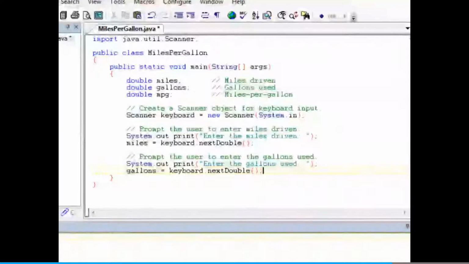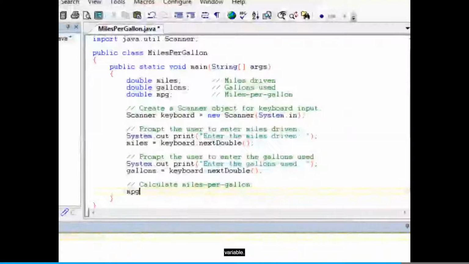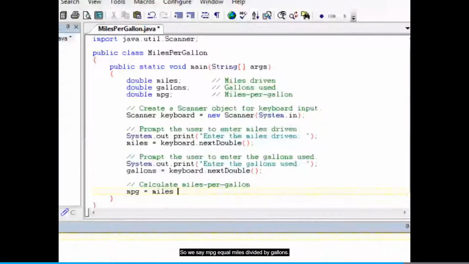Now we're ready to perform the calculation. So let's put a comment. Calculate miles per gallon. We're going to store the miles per gallon in the MPG variable. So we say MPG equal miles divided by gallons. And then the last step is to display the miles per gallon.